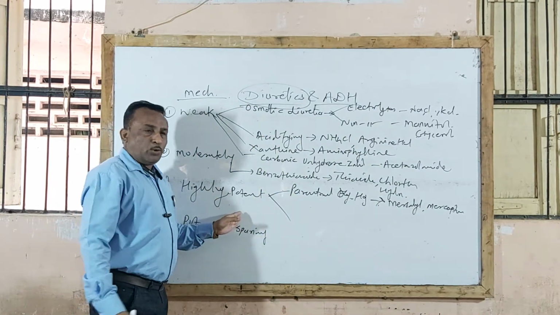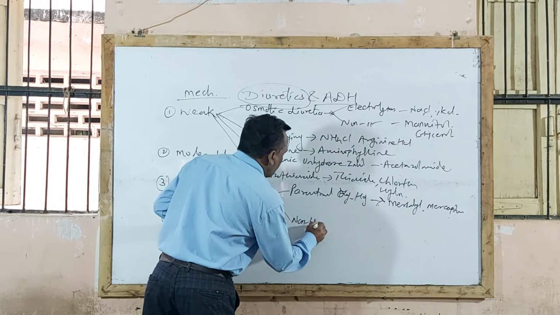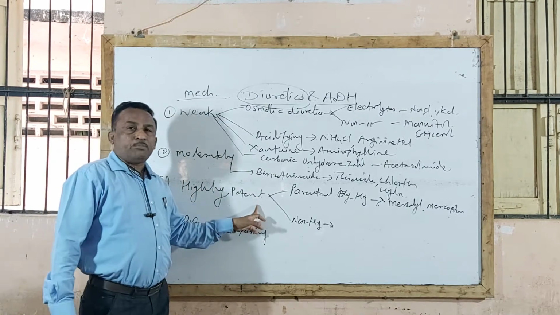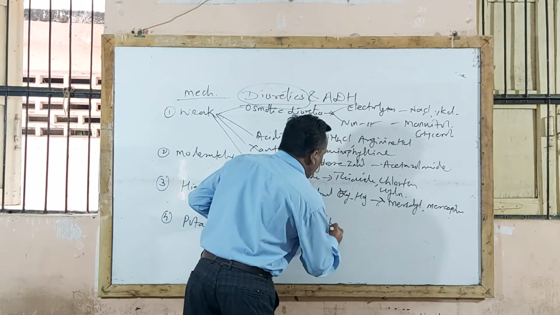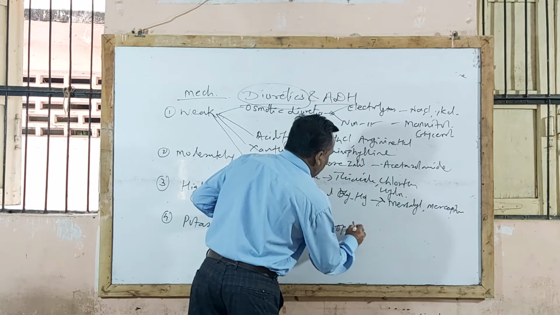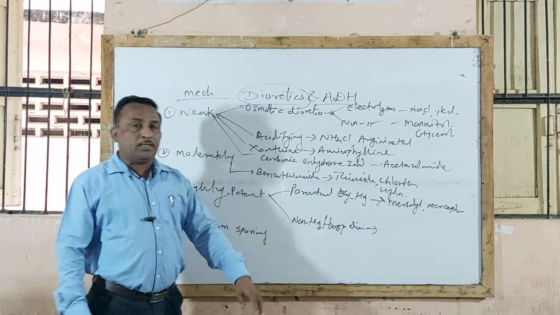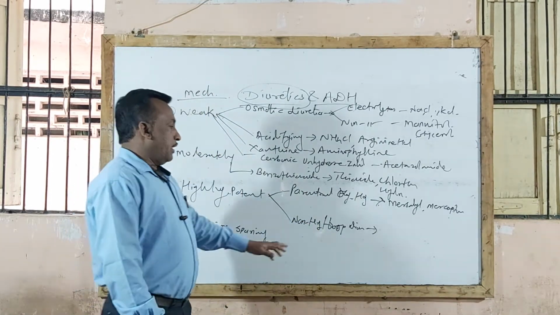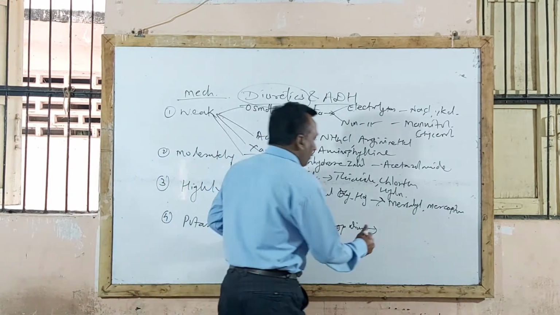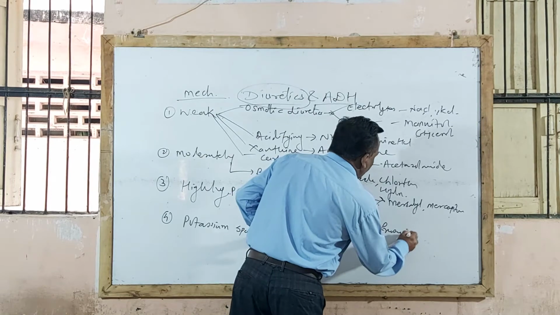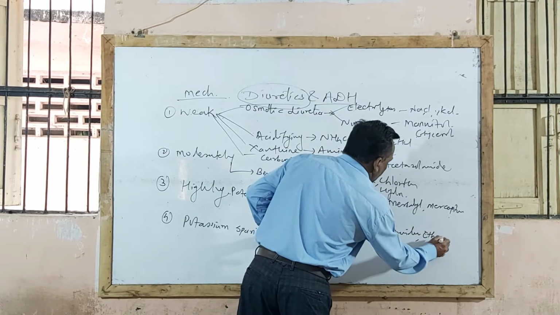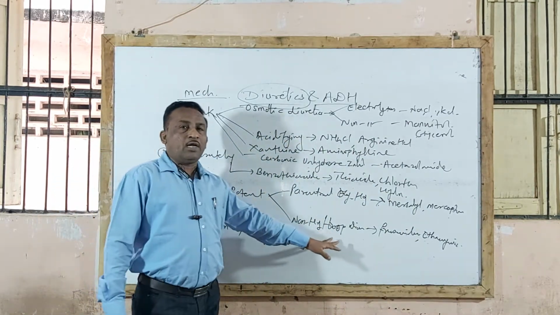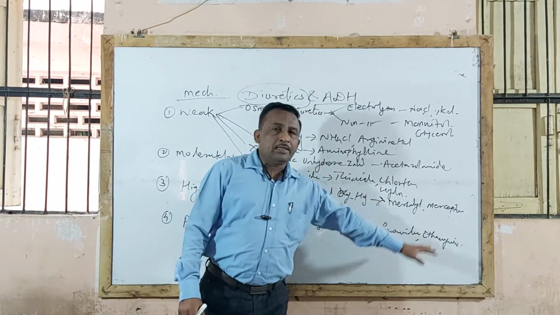And the second type under highly potent is non-mercurial compounds. Chemically they don't contain mercurial compounds but belong to highly potent agents. These are also called loop diuretic agents, because these agents act at the portion of the loop of Henle. Examples are furosemide and ethacrynic acid, which act at the loop of Henle and are therefore called loop diuretic agents.